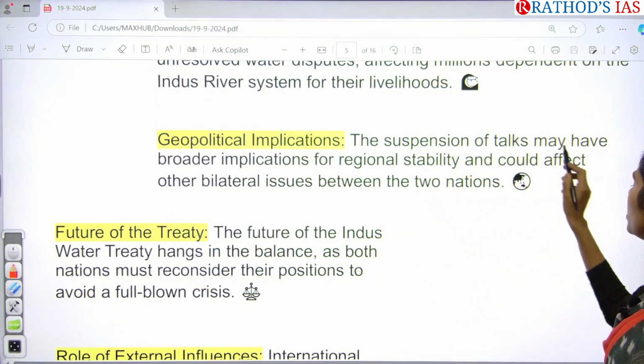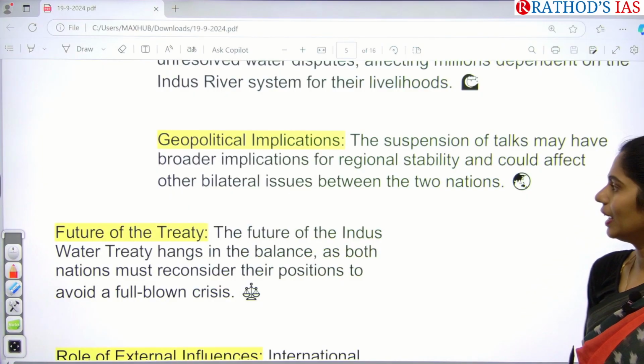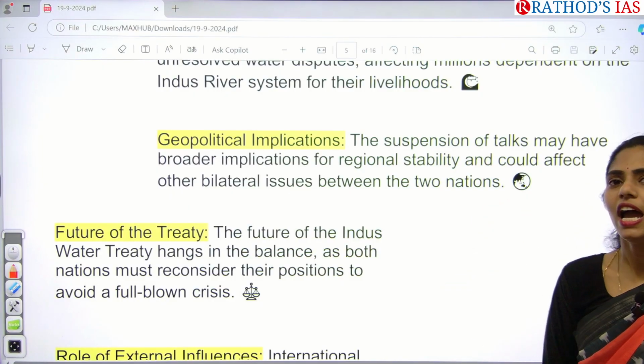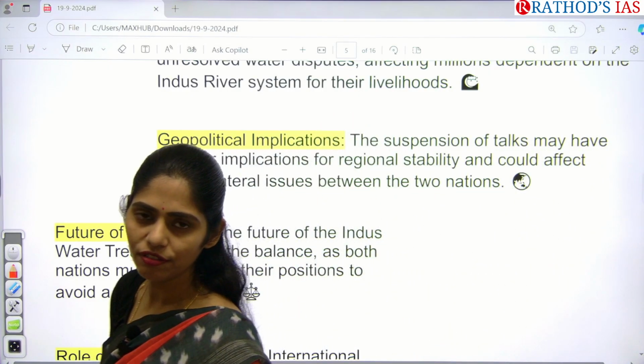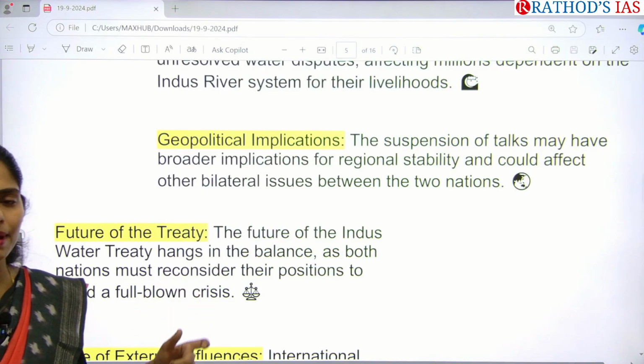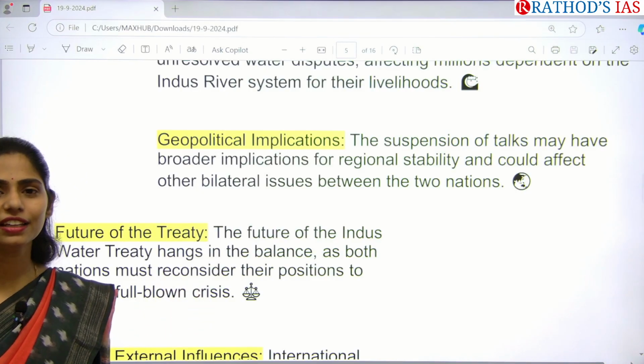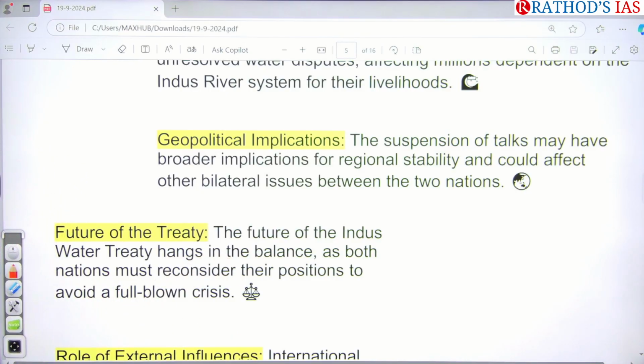And what will be the geopolitical implications? The suspension of the talks may have broader implications for regional stability, and there will be a decrease in bilateral engagement between India and Pakistan, which may further increase the tension between India and Pakistan.